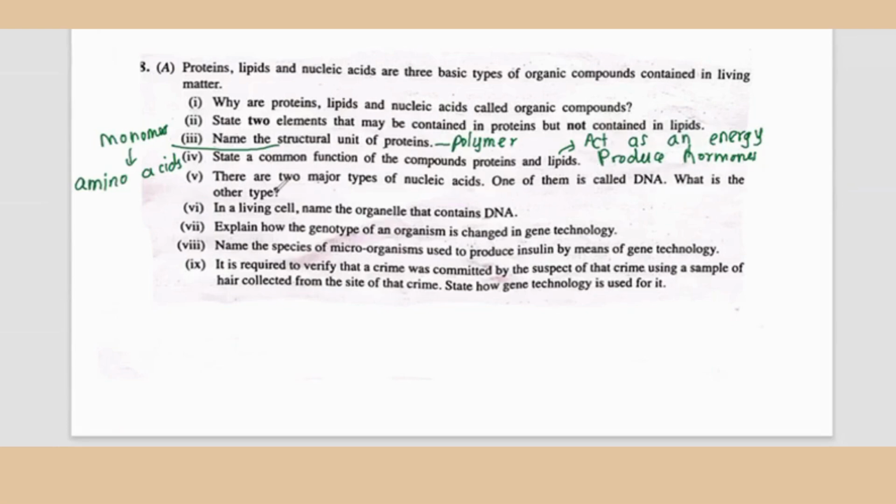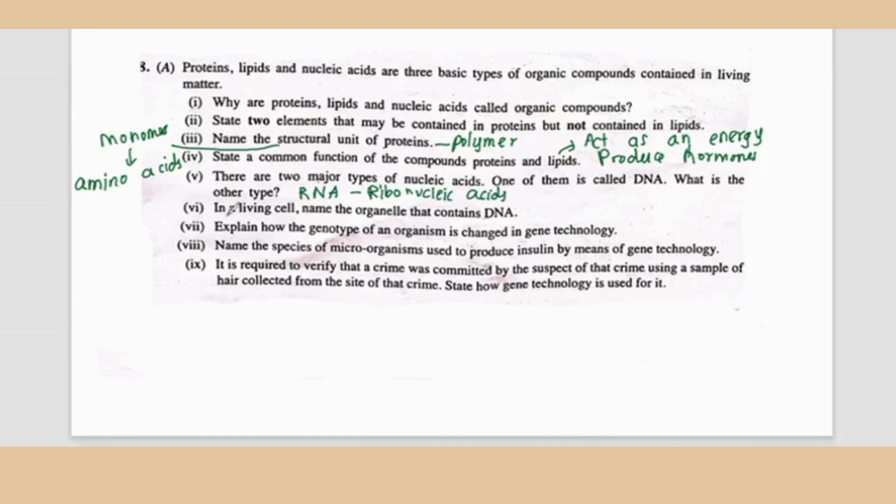Fifth question, there are two major types of nucleic acids. One of them is DNA, and what is the other type? The other type is RNA. It can be written this way, or you can write it in the long form as ribonucleic acids.